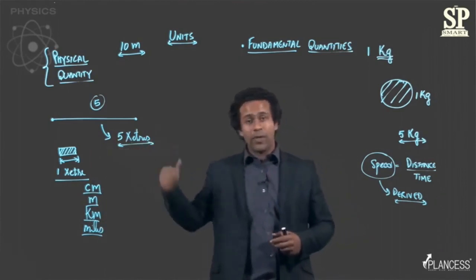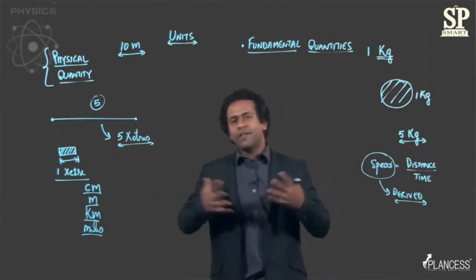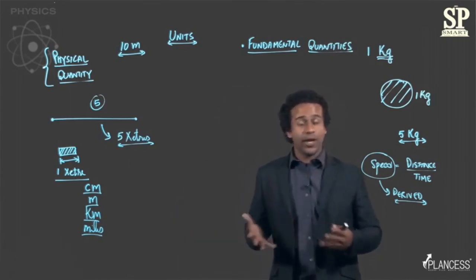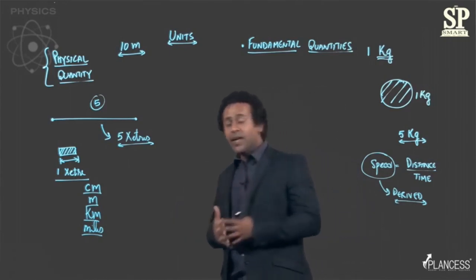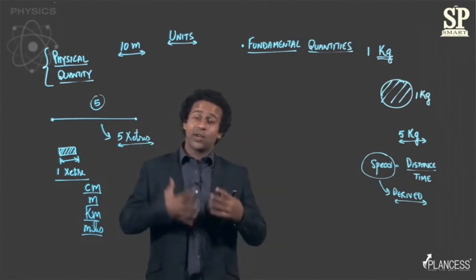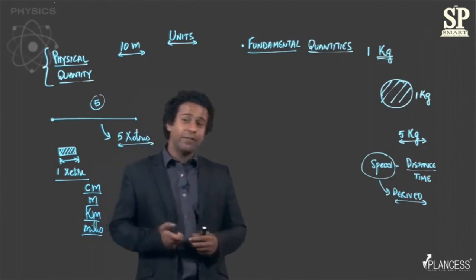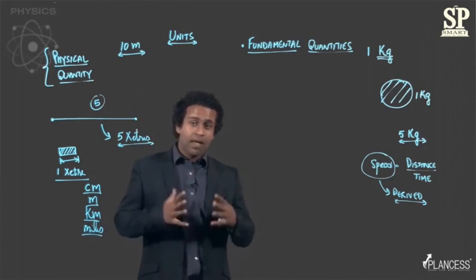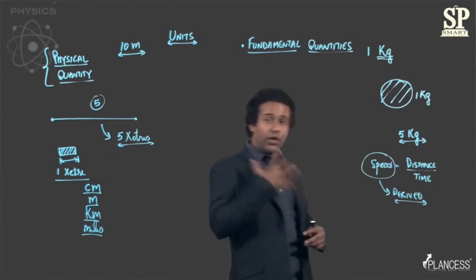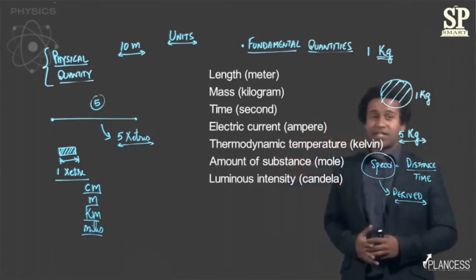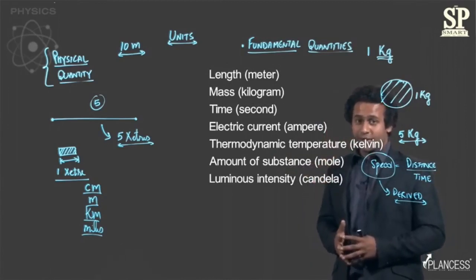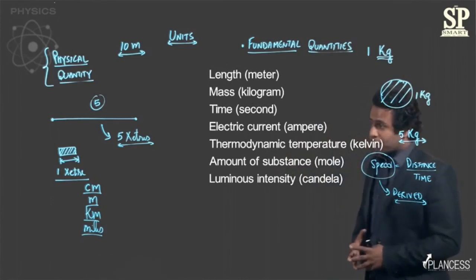Now, we saw how we measured length. Can you think of defining length in terms of any other known quantity? You cannot, right? Similarly, mass or amount of substance or current, these are quantities which cannot be derived from anything else, right? So we have 7 fundamental quantities, and the units of which are also shown in this table, and you should remember them. These units are the standard units, right?